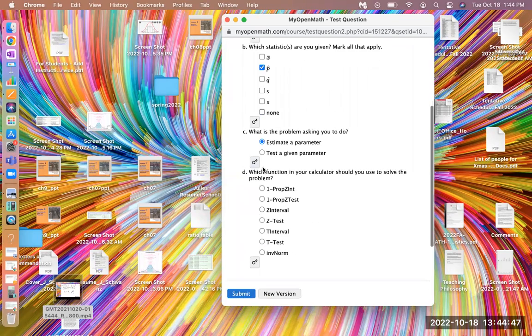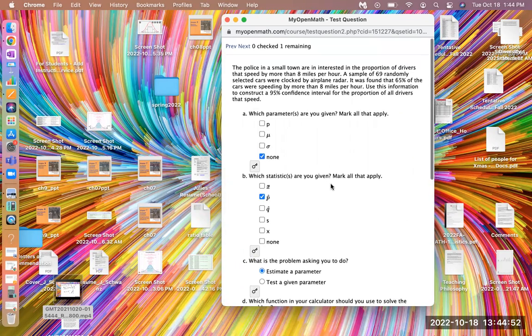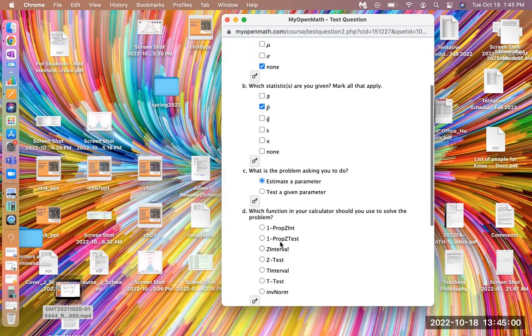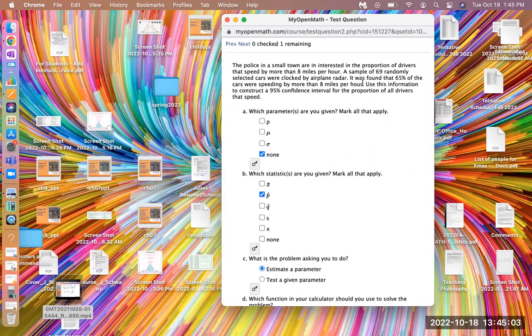And then which function in your calculator would you use to solve this problem? Because this is an interval, we know we're going to use the interval option. And because they give you a proportion and ask for a 95% confidence interval of the proportion, this is a proportion type problem.